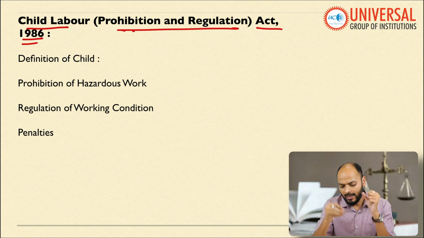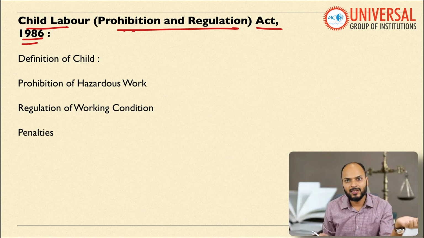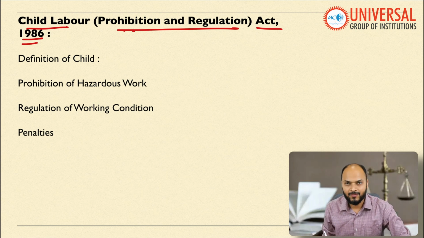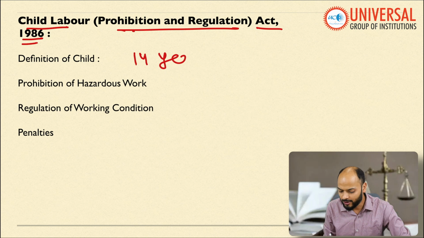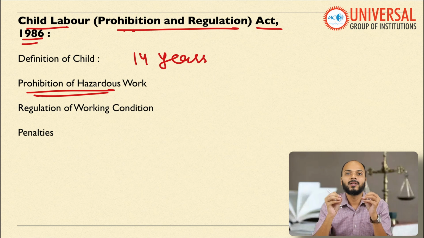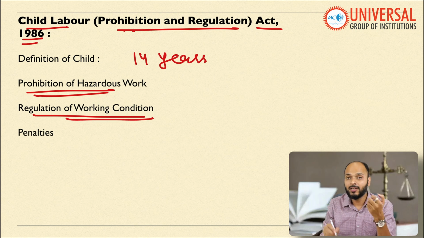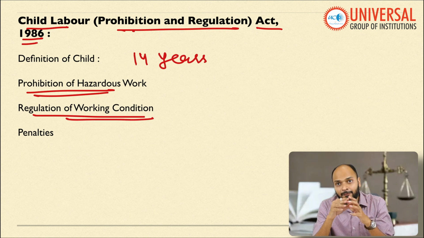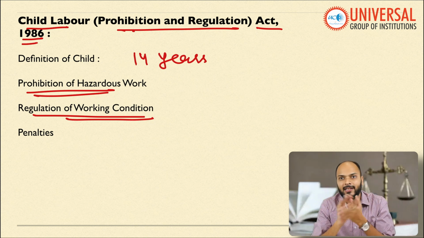What does this law say? It first defines child, as we have discussed in article 24 itself. The definition of child is anybody who is below the age of 14 years. It also prohibits hazardous work, meaning such a child below the age of 14 will not be allowed to work in hazardous industries. It also regulates the working condition of children. If a child is working in non-hazardous industries, then such a child, for example, must not work for more than 6 hours a day.